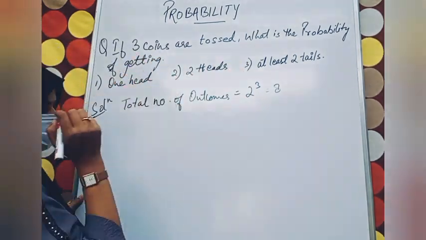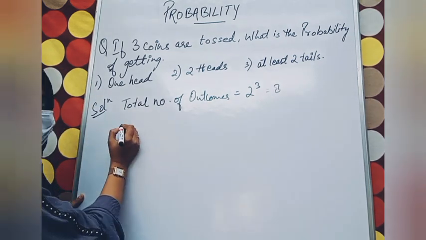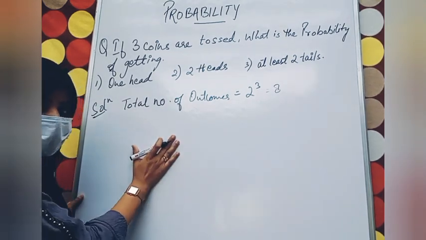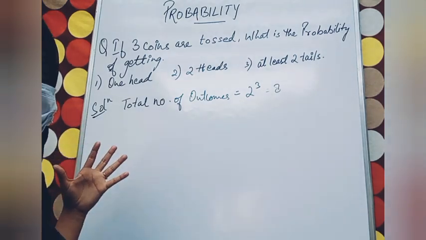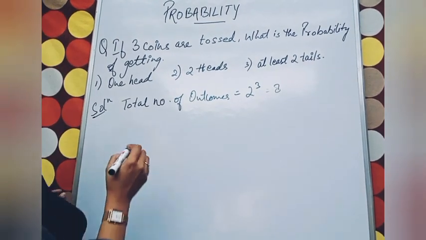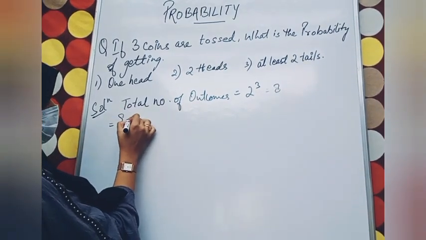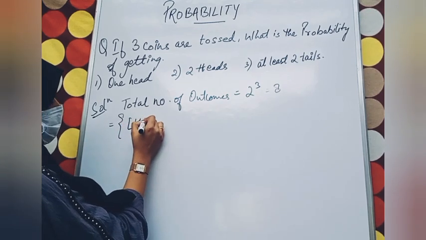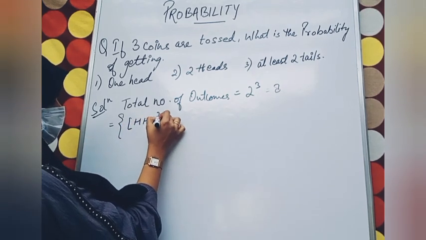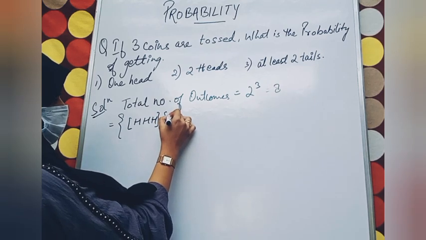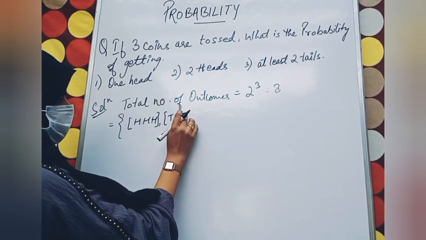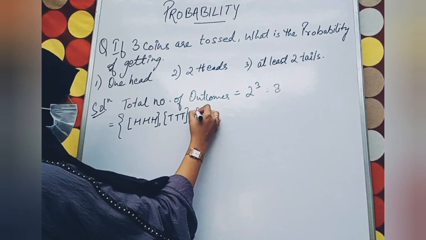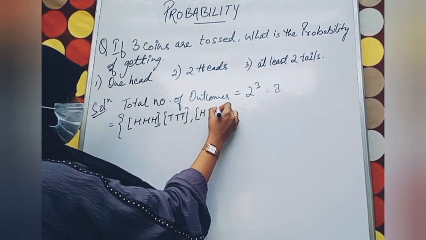So for 8 outcomes, what will the outcomes be? Let's make some grouping and see how things will work out. We can write head, head, head. Tail, tail, tail. Head, tail, head.